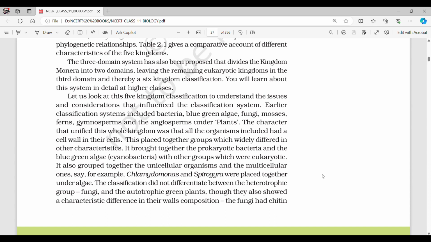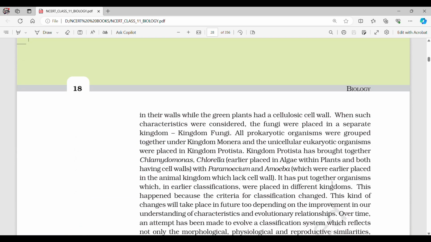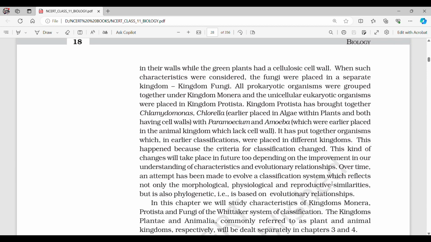The classification did not differentiate between the heterotrophic group fungi and the autotrophic green plants, though they also showed a characteristic difference in their wall compositions. The fungi had chitin in their walls while the green plants had a cellulosic cell wall. When such characters were considered, the fungi were placed in a separate kingdom Fungi. All prokaryotic organisms were grouped together under kingdom Monera, and the unicellular eukaryotic organisms were placed in the kingdom Protista.